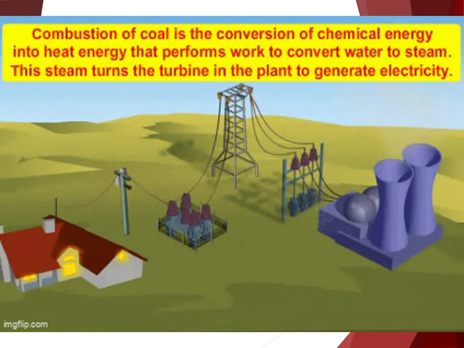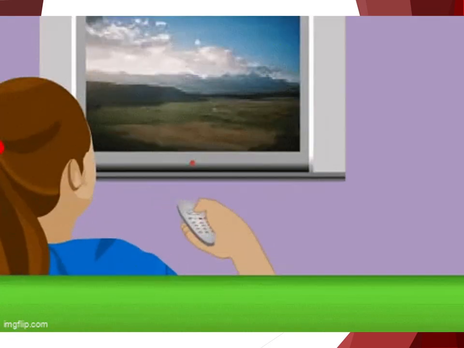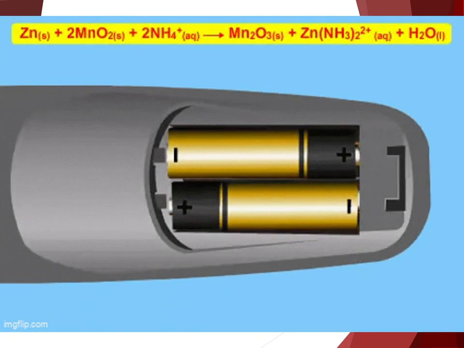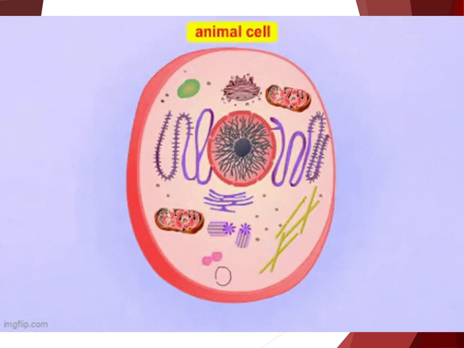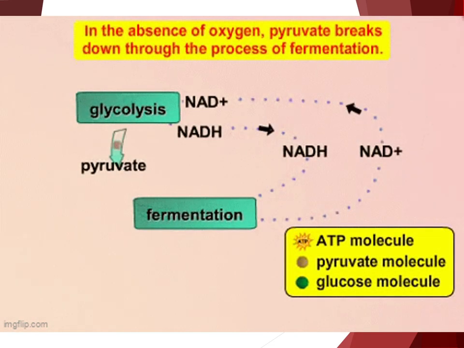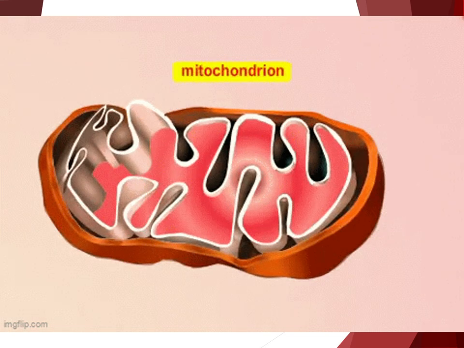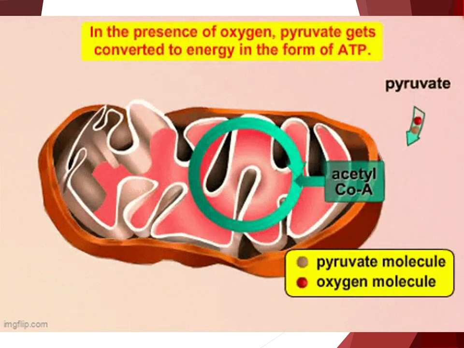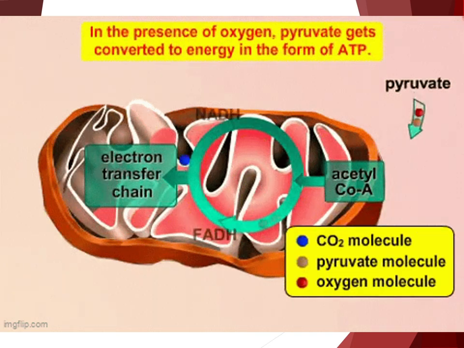Food compounds like glucose, starch, or fats contain a lot of chemical energy in their molecules. When cells metabolize food during cellular respiration, they react these compounds in the presence of oxygen. This releases energy.